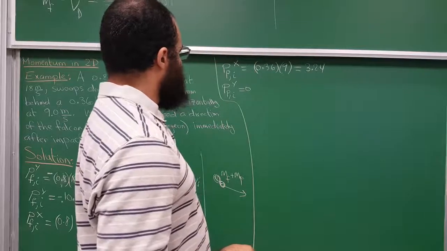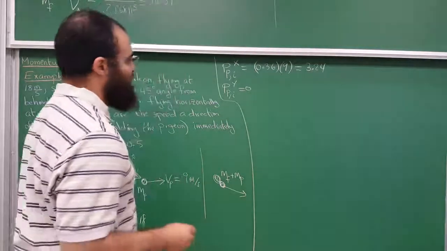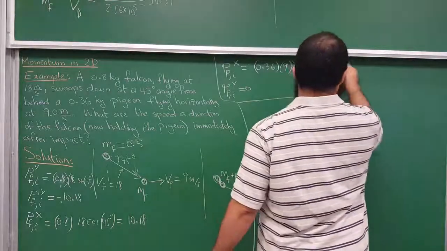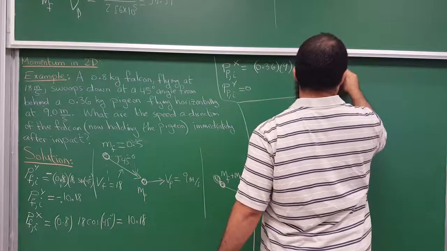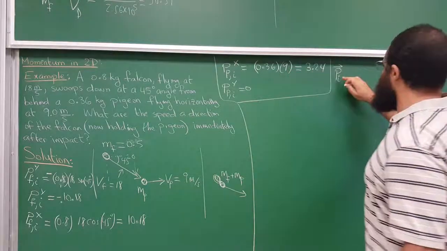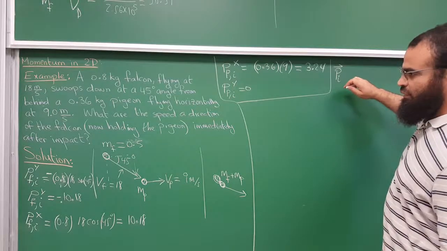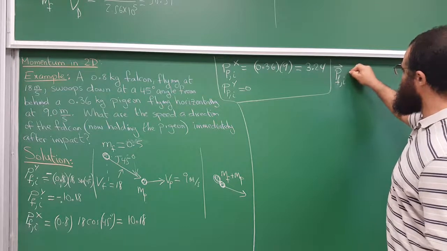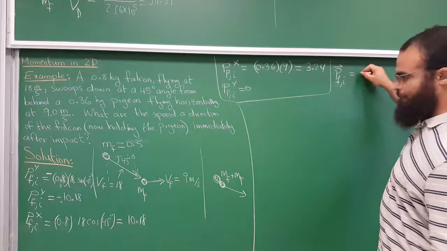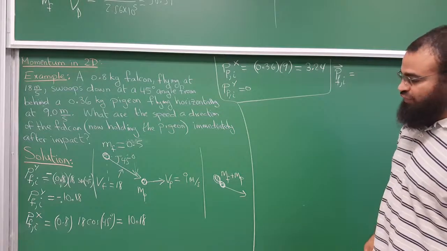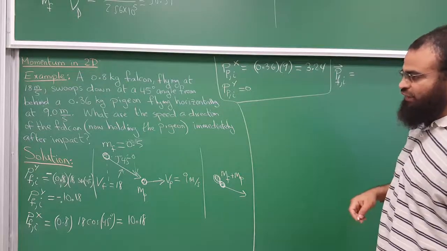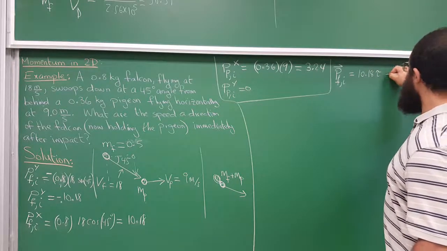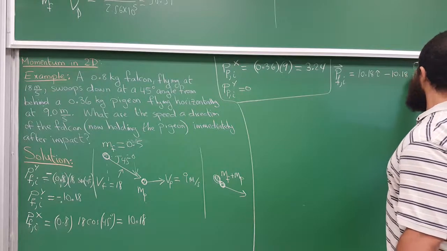Okay. Just to be clear, let's write down the initial momentum of the Falcon, P Falcon initial. It will be 10.18 units in the x direction and 10.18 in the negative y direction, so 10.18 i hat minus 10.18 j hat.